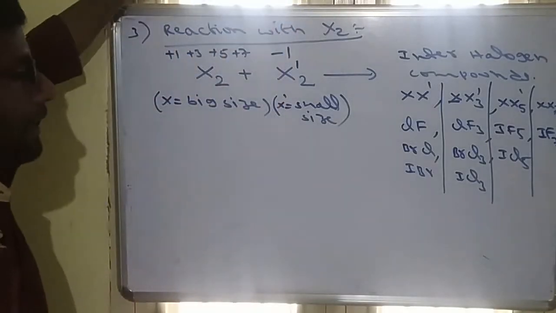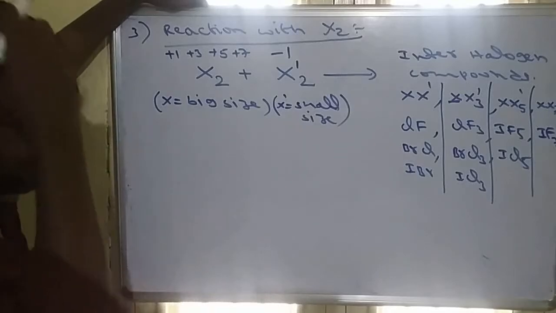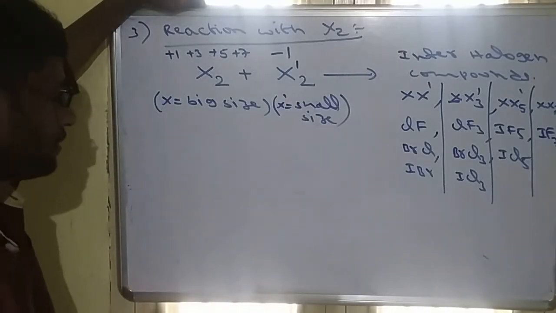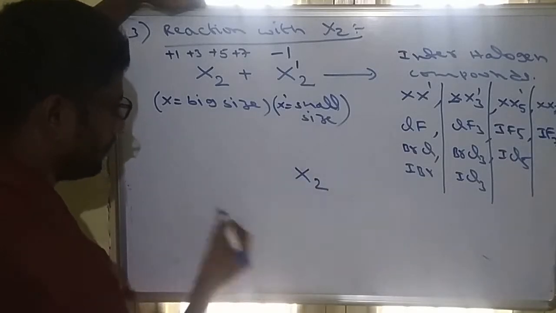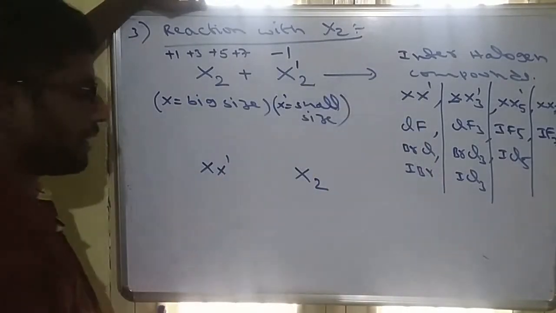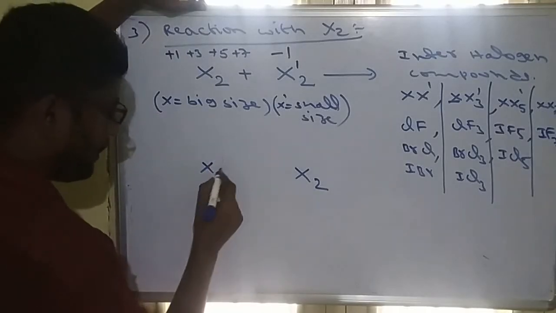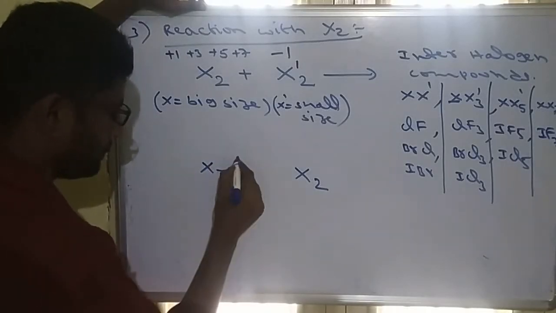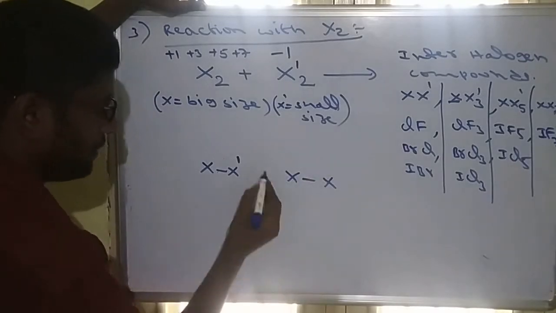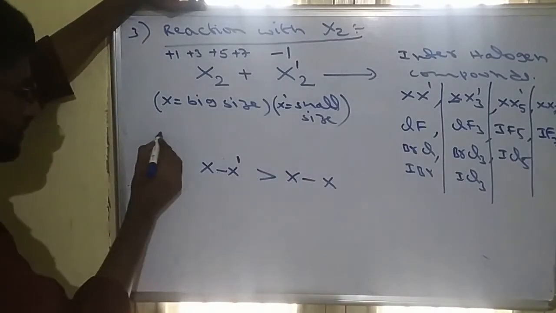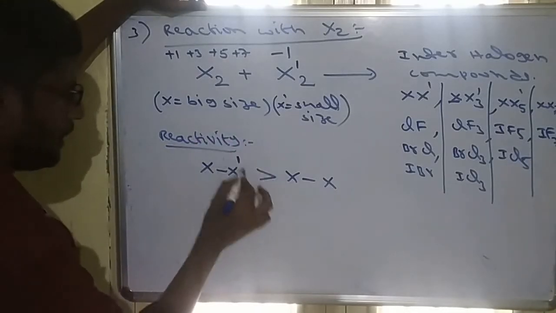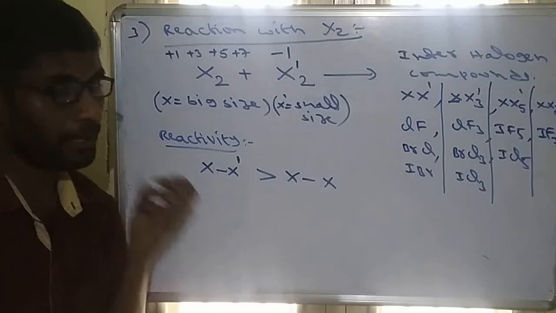Now these interhalogen compounds are more reactive when compared with pure halogens. So halogen formula is X2, interhalogen formula is XX', write it. XX' is interhalogen. So when compared with XX', X2, that means halogen is less reactive. So this is the reactivity order. Interhalogens are more reactive than the halogens.